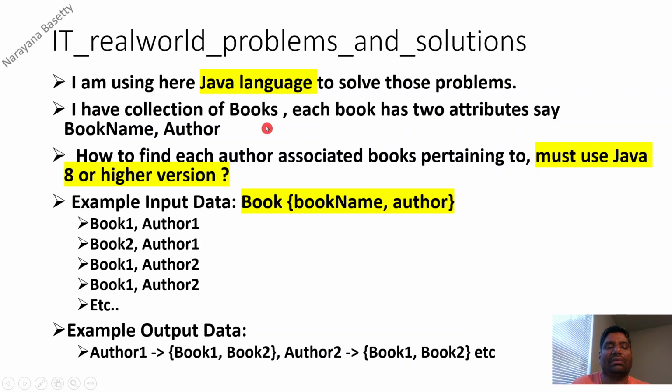Say I have a collection of books. Each book has two attributes, say book name and author. How do we find the books associated with each author?